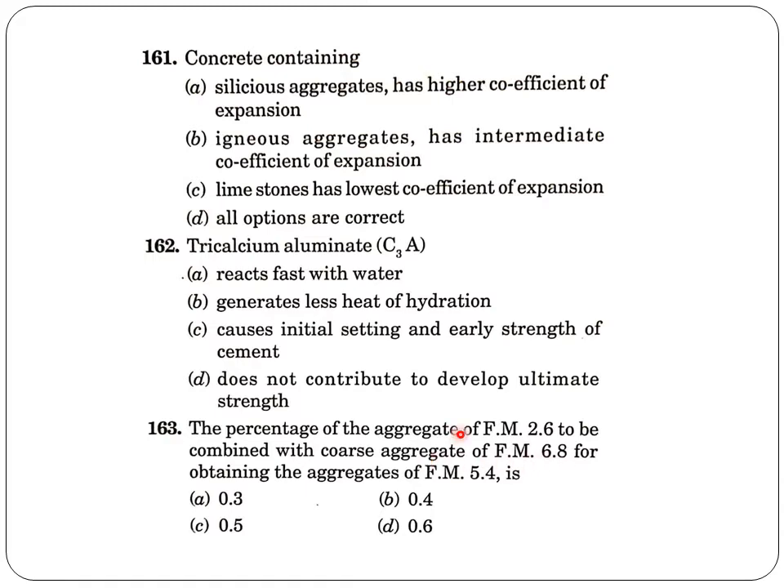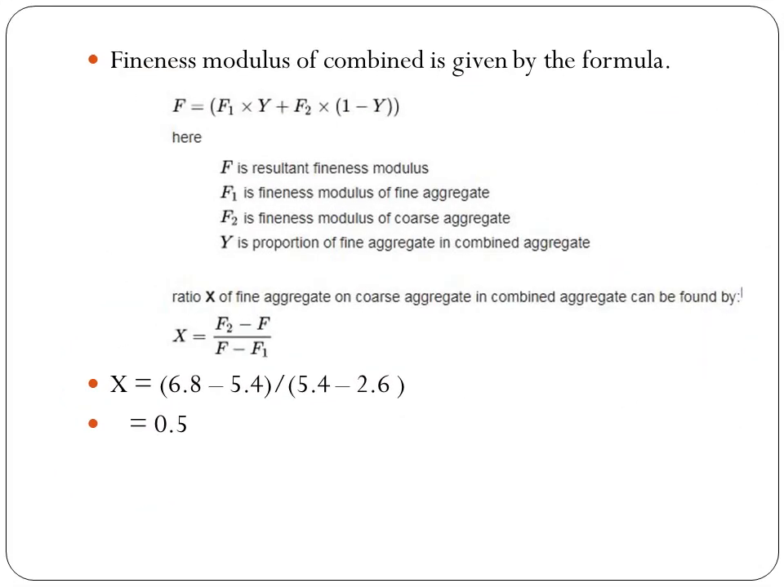So for this, one equation is the fineness modulus of combined is given by the formula F equal to F1 into Y plus F2 into 1 minus Y. Here F is the resultant fineness modulus, that is a combined aggregate fineness modulus. F1 is the fineness modulus of fine aggregate and F2 is the fineness modulus of coarse aggregate. And Y is the proportion of fine aggregate in combined aggregate. But in this question we are asked to find out the ratio of fine aggregate to coarse aggregate in combined aggregate. So the equation is x equal to F2 minus F by F minus F1.